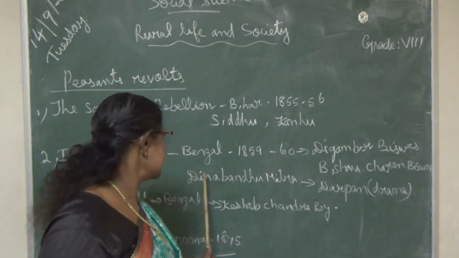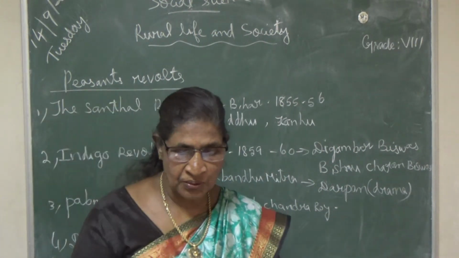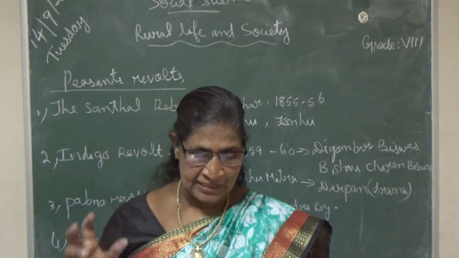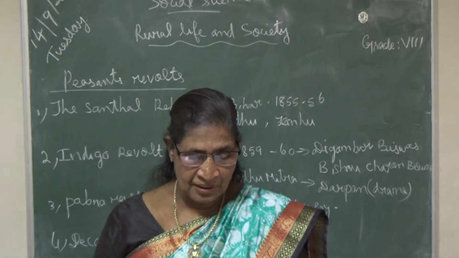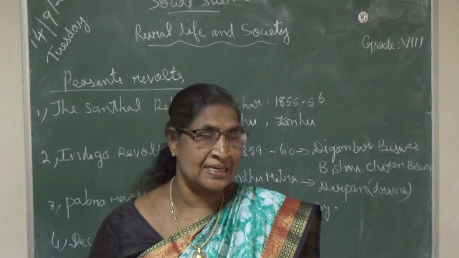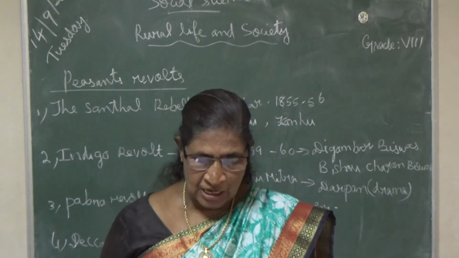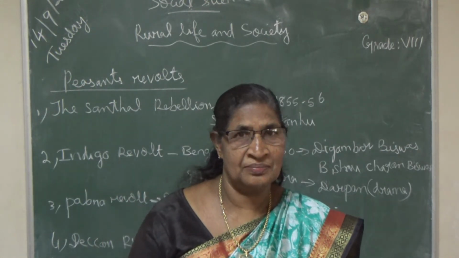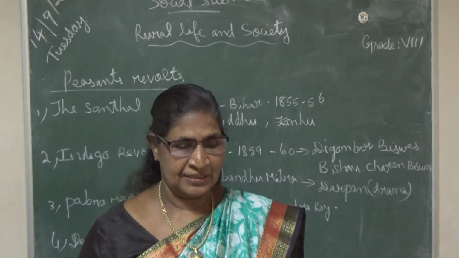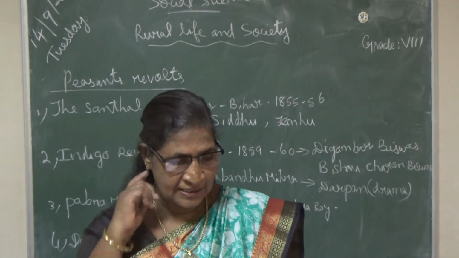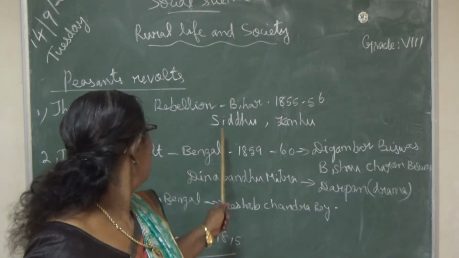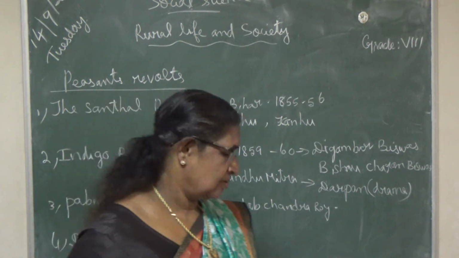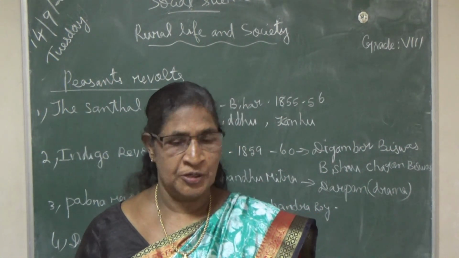He wrote it with a view to draw the attention of the people and the government towards the misery of the indigo cultivators. Misery means unhappiness, worry, everything. This Indigo revolt took place in Bengal. That much only about the Indigo revolt.